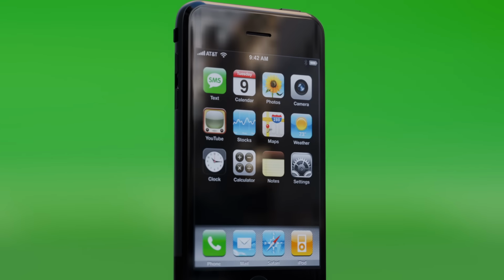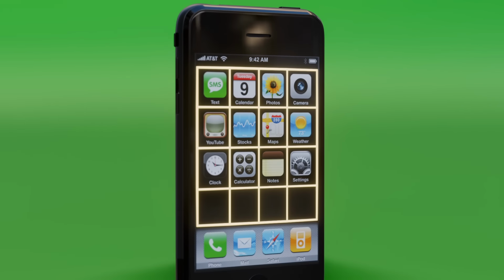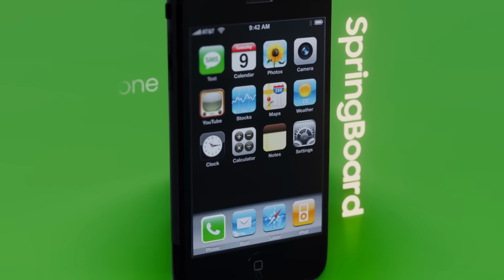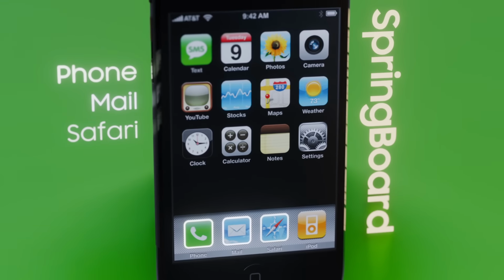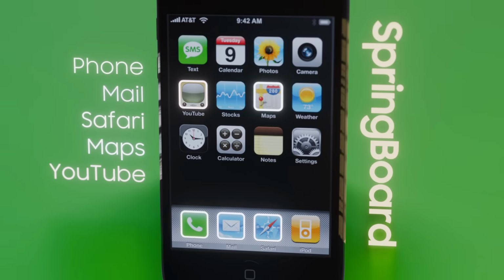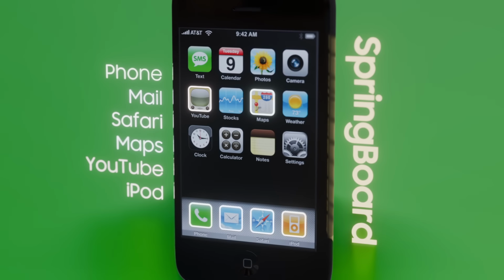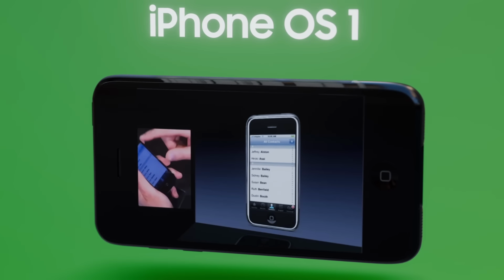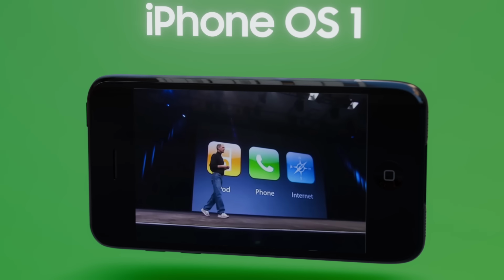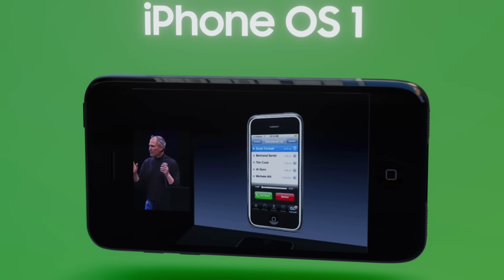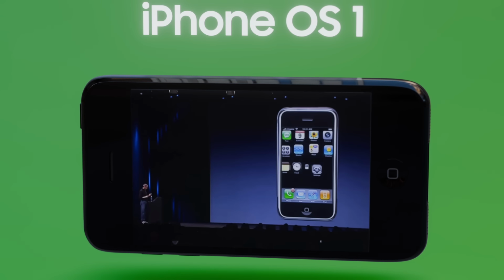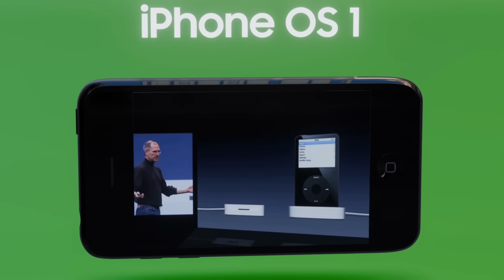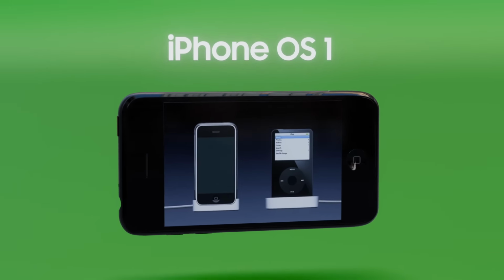iPhone OS 1 featured a simple, grid-based home screen called Springboard and came with 16 built-in apps, including Phone, Mail, Safari, Maps, YouTube, and iPod for music playback. It supported innovative gestures like pinch to zoom and flick scrolling. It laid the foundation for modern smartphones by integrating visual voicemail, a mobile Safari browser, and seamless iTunes syncing, forever changing how we interact with mobile devices.